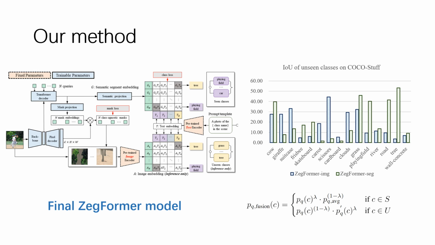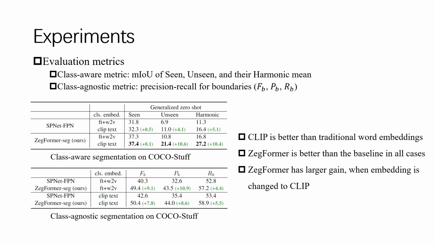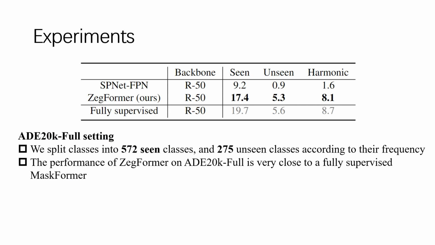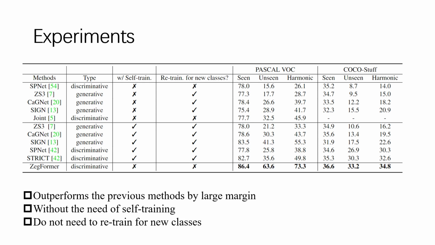We evaluate models in both class-aware and class-agnostic metrics. We also compare CLIP with traditional word embeddings. We can see that CLIP is better than traditional word embeddings. ZegFormer is better than the baseline in all cases. ZegFormer has larger gain when the embedding method is changed to CLIP. In the very challenging ADE20K full, ZegFormer is very close to a fully supervised MaskFormer. ZegFormer outperforms the previous methods by a large margin, without the need of self-training. It also does not need to be retrained for new classes.